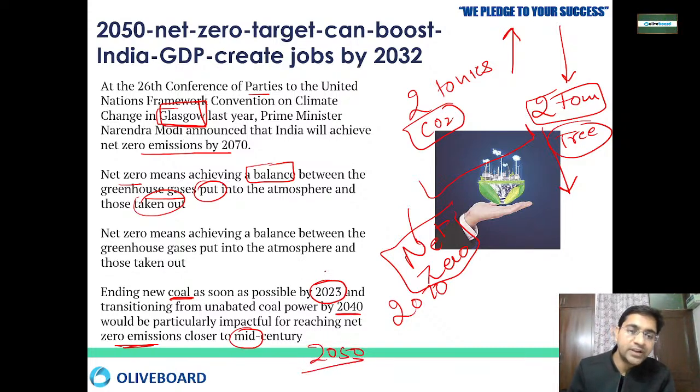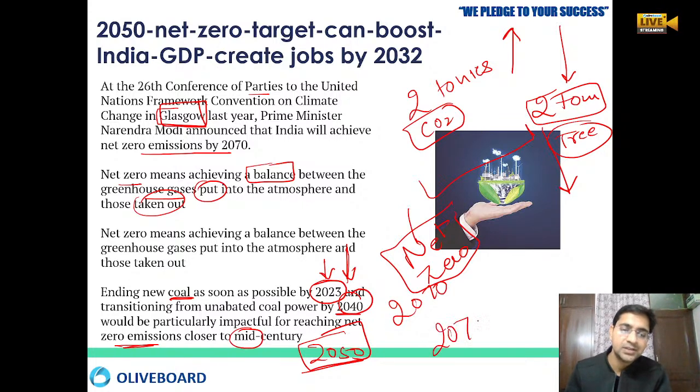That means if we are able to phase out coal by 2023, which is not possible, we cannot phase out the coal by 2023. We can only phase out the coal over a longer duration, maybe by 2040. Or we have to phase down by 2023, and by 2040 we can totally put no coal use. So if we put no coal use by 2040, we will be achieving it by 2050. But if we are not achieving it by 2040, it may go to 2070.